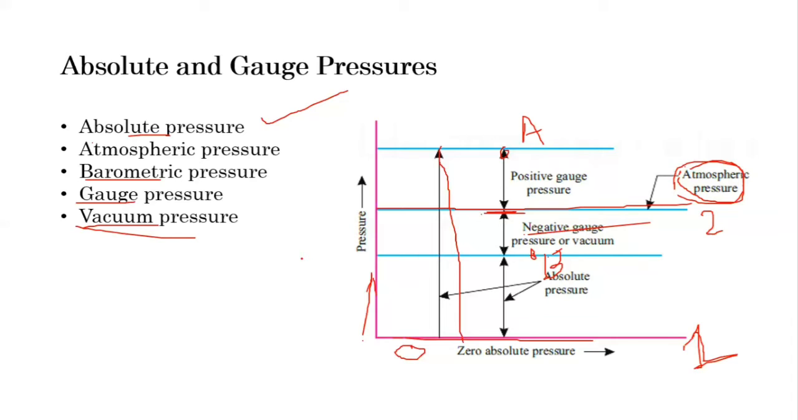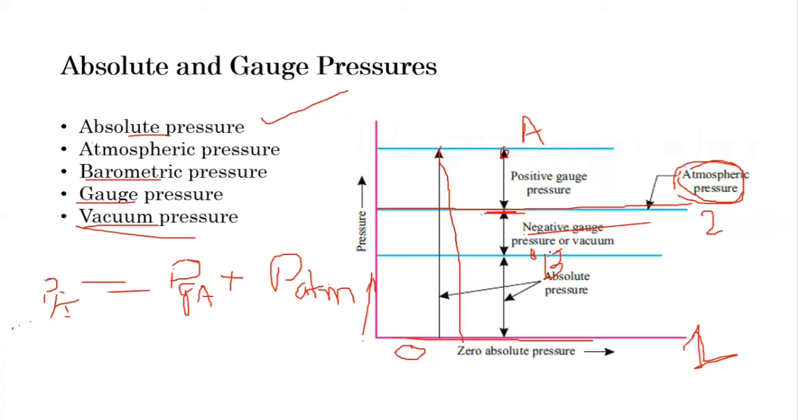Now, if we discuss this further in detail, if you want to measure the absolute pressure of A, which is PA, it is equal to the gauge pressure of A, PG, plus the atmospheric pressure. So in this way you can calculate the absolute pressure of this point A.